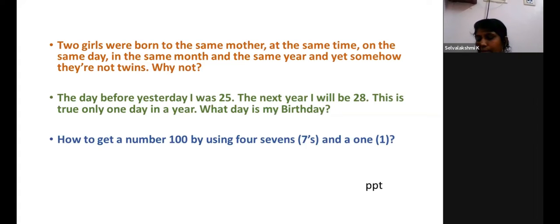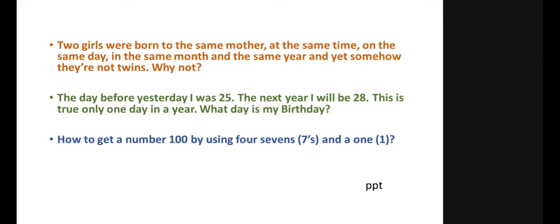Before that, I'll just share a joke with you all, because next is going to be again a more theoretical part. A father is asking his son, why did you get a very low score in the science exam? What happened? Why is your score so low? The son replied, because of absence. So why didn't you miss the science exam? Were you absent for the exam? No, no, the one who was sitting next to me was absent. I hope you all have understood the joke. Yes, ma'am. Okay.